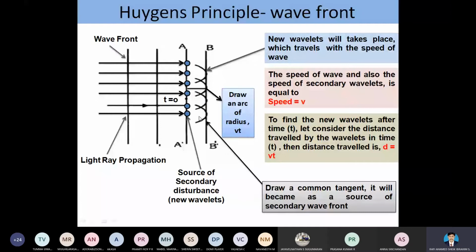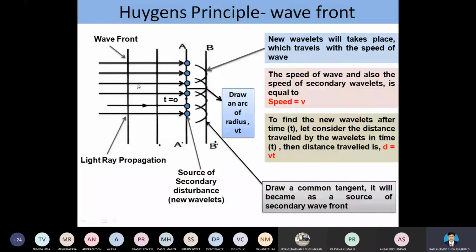So I am going to draw a normal line, a tangential line, by connecting these 4 wavelets. That tangential line is nothing but the secondary wavefront. This is the assumption of the author, and that is what we have mentioned here clearly.